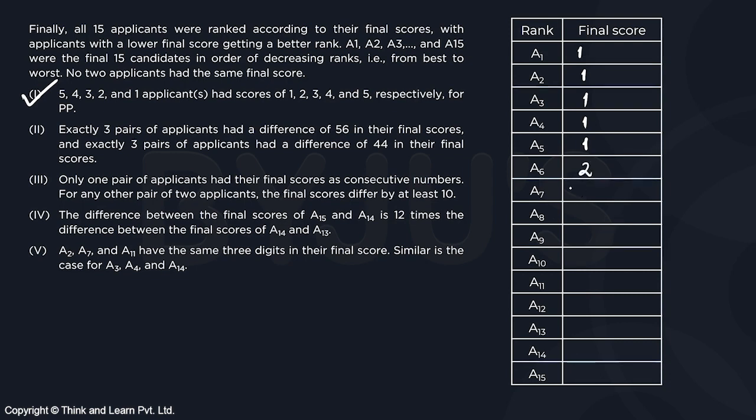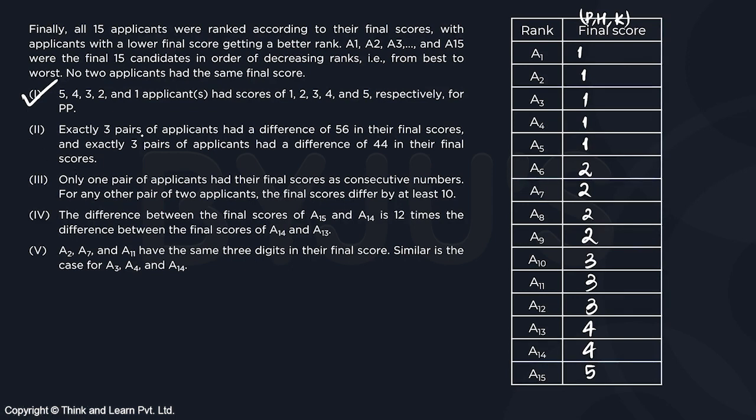There are 4 applicants with 2. So we will have 4 numbers that are in 200s. 3 applicants with 3, numbers in 300s. 2 applicants with 4, so 2 numbers in 400s, and 1 applicant with 5, as in the last guy, his number is in 500s. And we are talking about PP, so since P is taken as the first, then health, and then knowledge, P is the first number, and then comes H and K. So I will not put commas, I will simply treat them as 3-digit numbers.